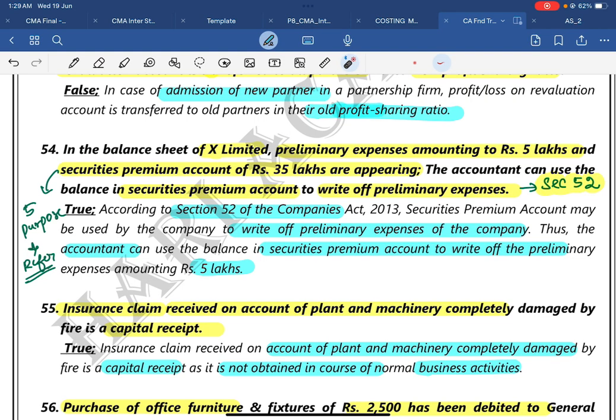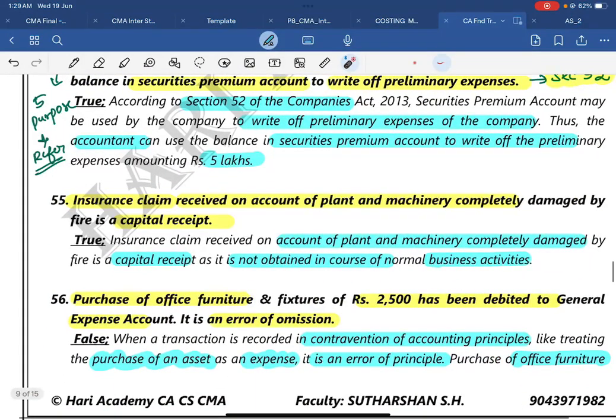According to Section 52 of Companies Act 2013, securities premium account may be utilized by the company to write off preliminary expenses of the company. Thus, you should write this point: an accountant can use the balance in a securities premium account to write off the preliminary expenses amounting to rupees 5 lakh.